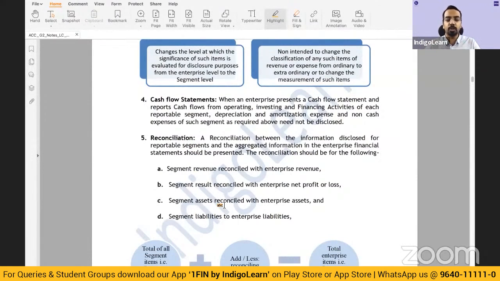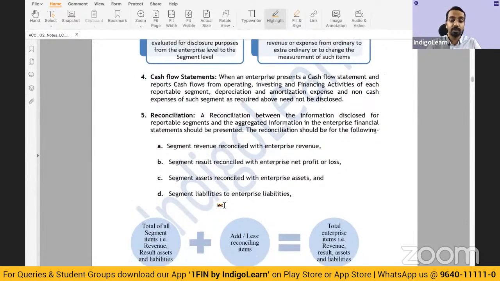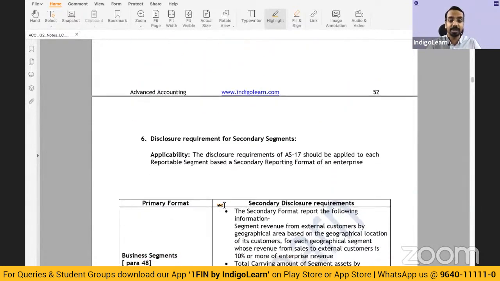Now, reconciliation means what? The entity would break down the total enterprise revenue, for example, into different segments, right? That has to be reconciled, meaning you have to show what is the total revenue of all the segments plus or minus whatever has been allocated to other segments. Then it has to finally match with the enterprise revenue. That reconciliation statement has to be presented.